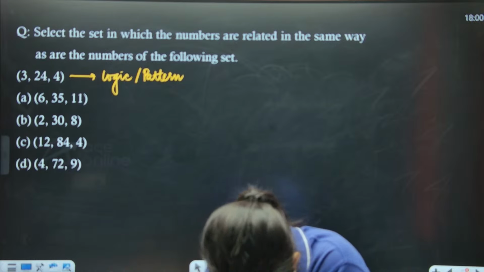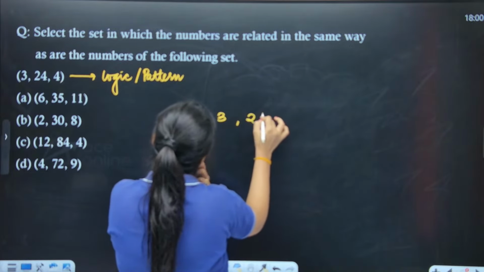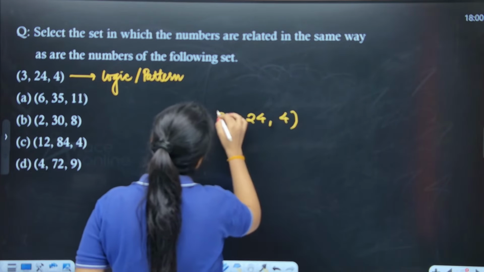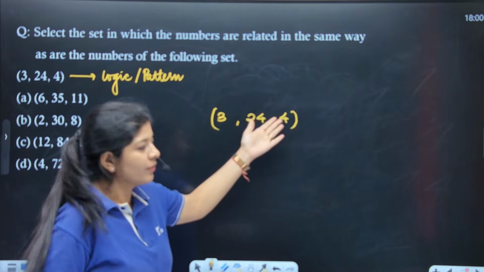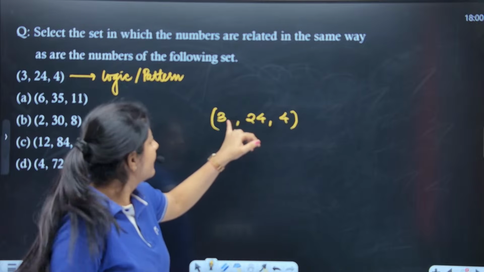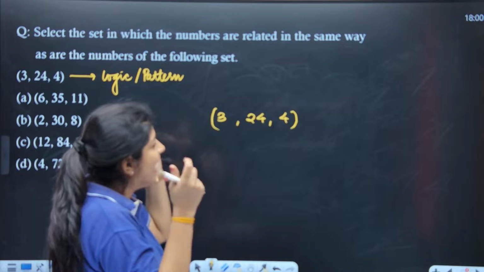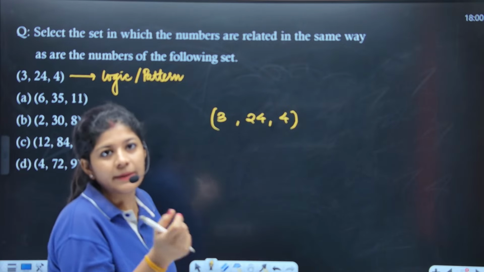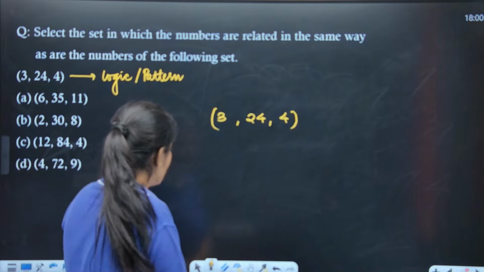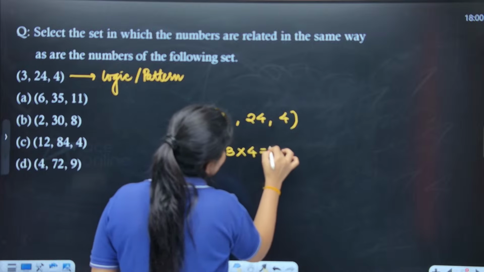Caroline, option number D. So basically, here we are having 3, 24, 4, right? I know that I can't break these to get 4, right? So here I am having smaller number, smaller number. So I have to do something with the smaller number just to get the bigger number, right? Very good, Sandeep. So here I can say that if I multiply both the smaller numbers, I'll get 12.